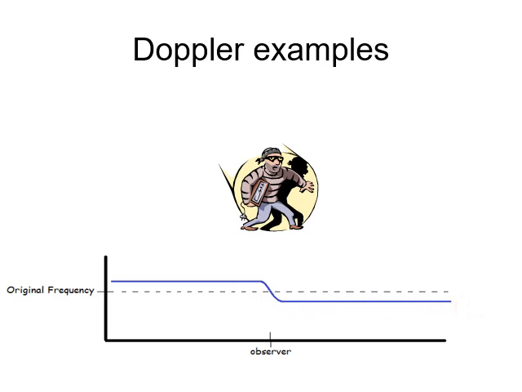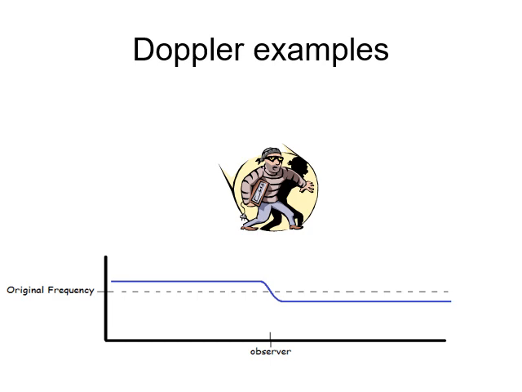Now, because this is such a classic example, a lot of people talk about the Doppler effect as if it has to do with the fact that the siren gets louder as it gets closer to the person and quieter as it gets farther. Well, that has nothing to do with the Doppler effect.